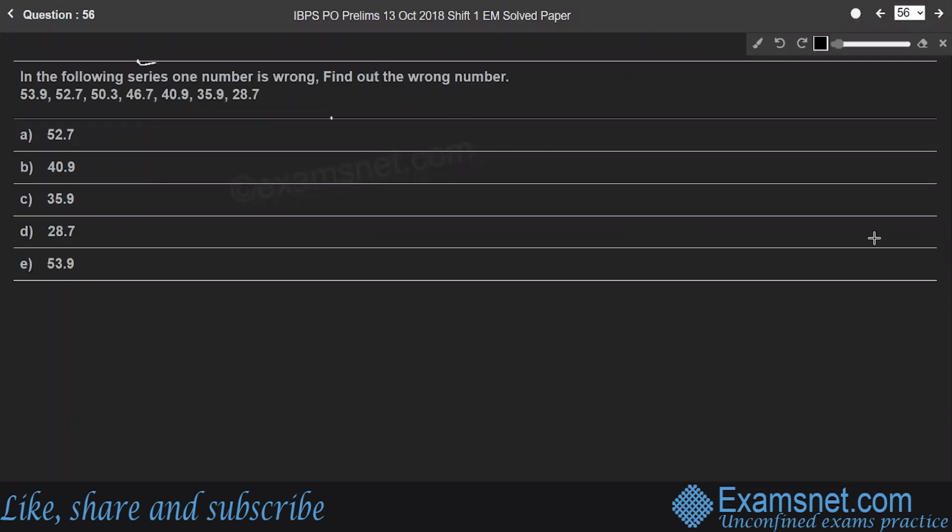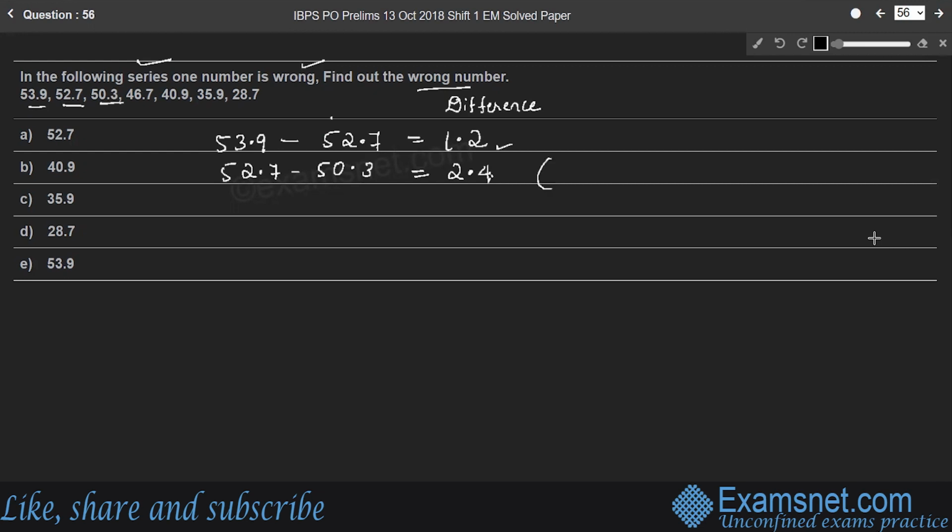Question 56. In the following series, one number is wrong. Find out the wrong number. Here, the first number is 53.9. The difference between the first and the second number, 53.9 minus 52.7, is 1.2. Whereas the difference between the second and third number, 52.7 minus 50.3, is 2.4, where 2.4 is a multiple of 1.2, that is 1.2 into 2, right?